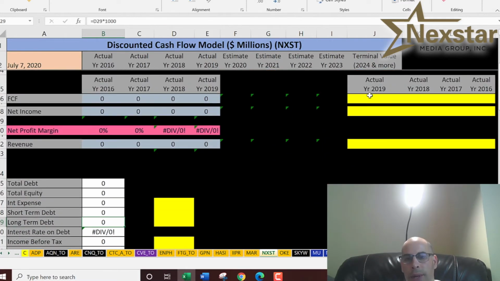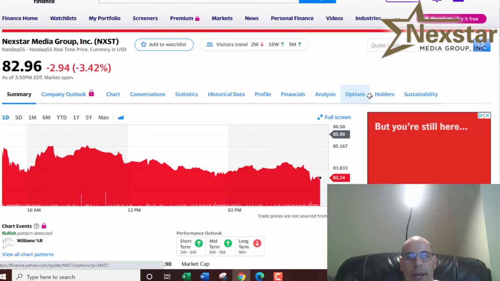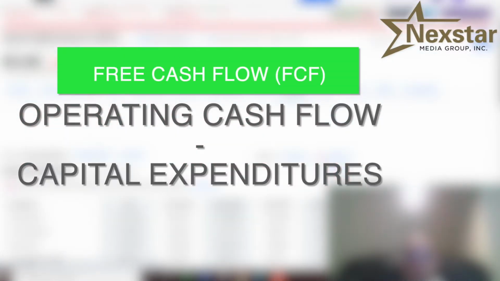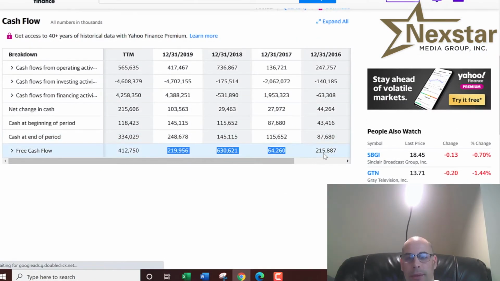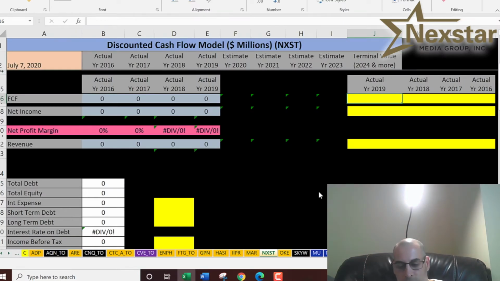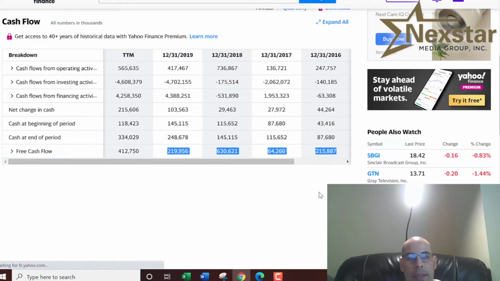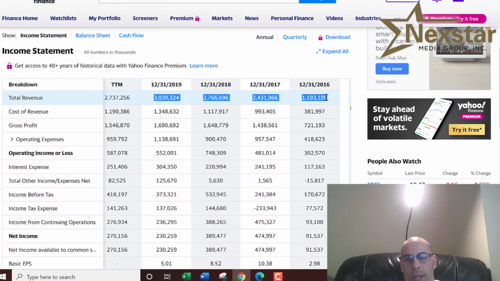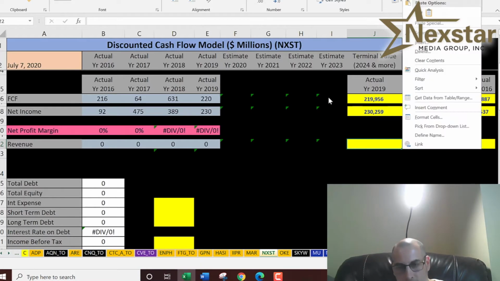Now we need the free cash flows. And free cash flows are the cash that's remaining after a company pays its expenses. So you really need positive free cash flow because not only to grow the business, but also to provide your investors a dividend and a return. Next, we're going to pull the net income, and that's the profit and loss on the income statement. Next, we're going to pull the revenue, which are the sales on the income statement.